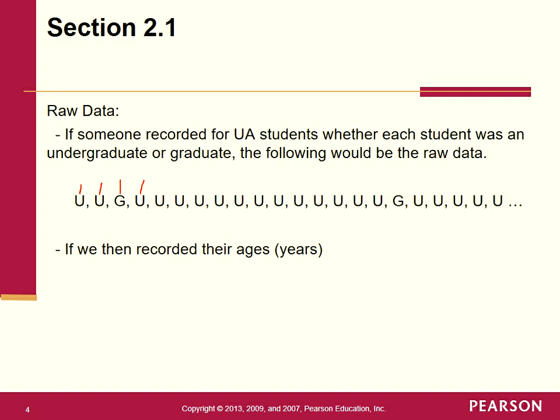Well, maybe then we would record their age in years. Okay, so maybe we would have something like this, that we have 18, 19, 23, and so this undergraduate person would line up with 18. This undergraduate would line up with that number of 19, graduate of 23, and so on and so forth. Okay? That's what we're talking about, raw data. So we would have what we call variables here, whether they're undergraduate or graduate, and then we would have the data, the raw data, if you will, and we would do this by person. We would have probably several variables, not just one or two, but probably several.